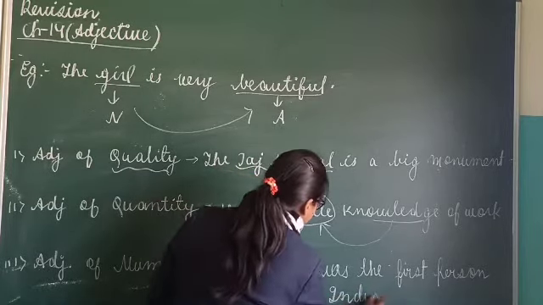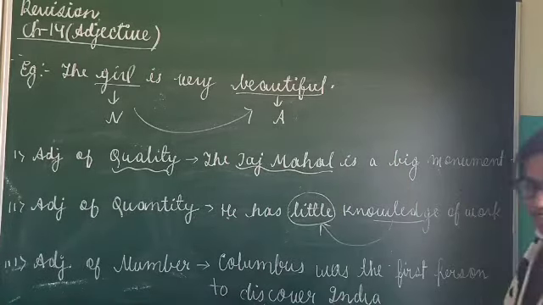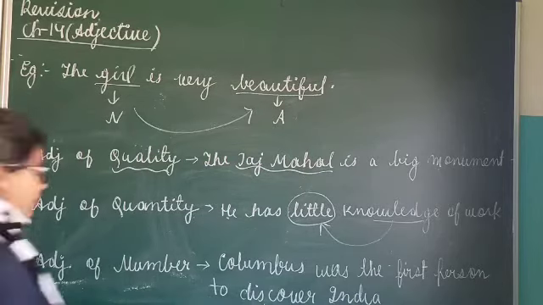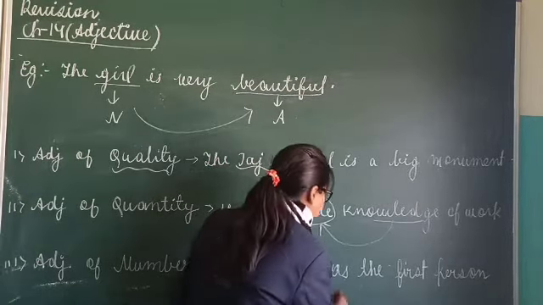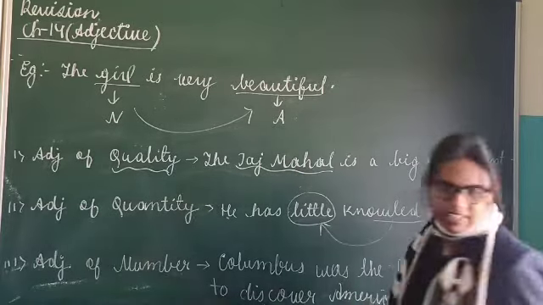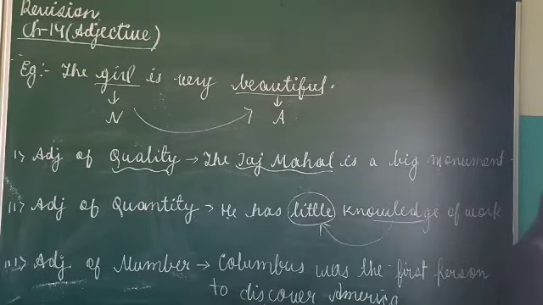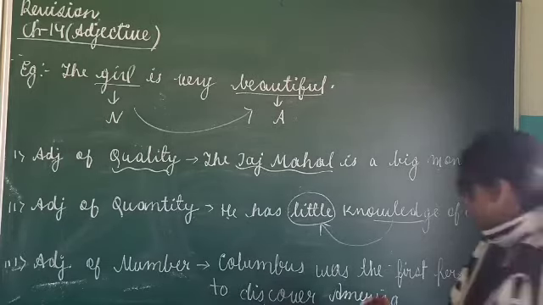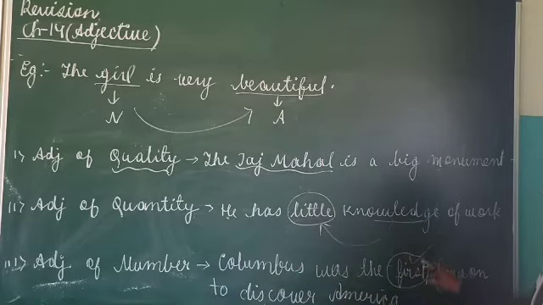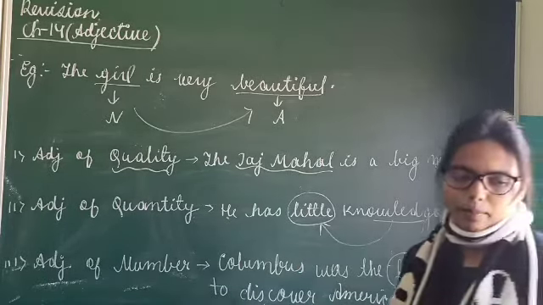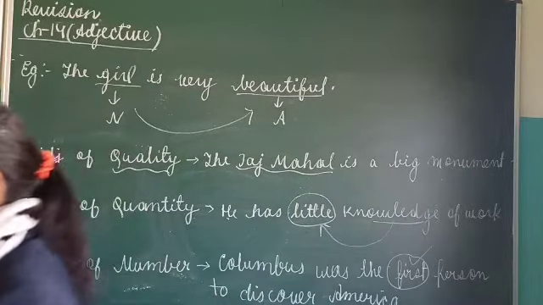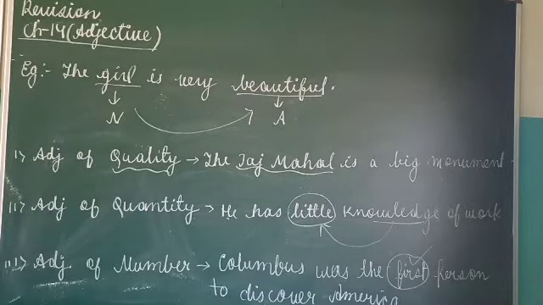Okay, sorry, America. America, not India. India was discovered by Vasco da Gama. Now in this example, you see, what is the number? The number is first. So here, Columbus was the first person. This word first tells us about the adjective of number. Now I will show you some more examples, and from there it will be more clear to you.